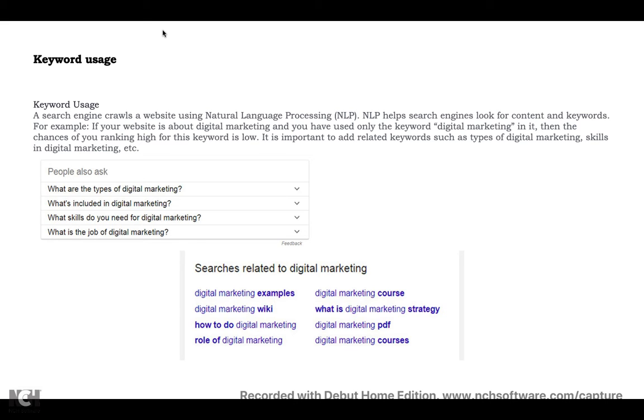So here there is an example. If you're looking for a website about digital marketing and what types of keywords you wanted to use inside digital marketing, as soon as you type, the rest of the questions also pop down. You can see some more questions come, and it adds a few more things. What are the possibilities that people will be looking for? So the importance of keywords is very vast. Google has some algorithm inbuilt which is capable of predicting what the people will want.